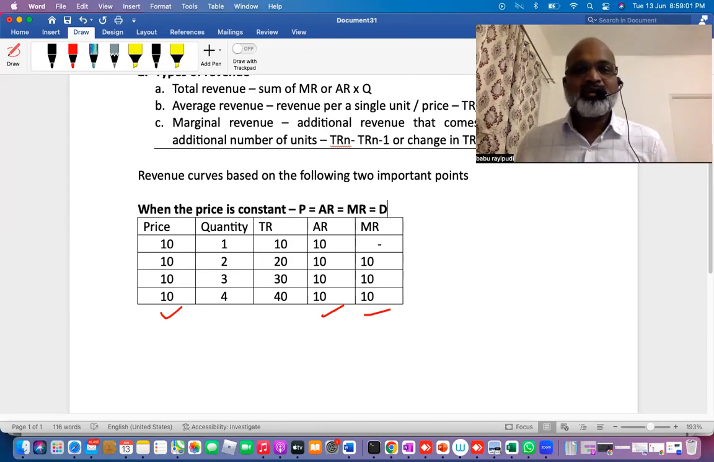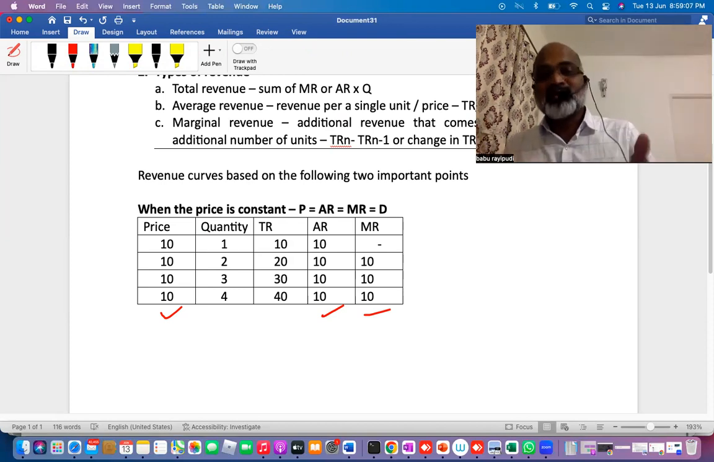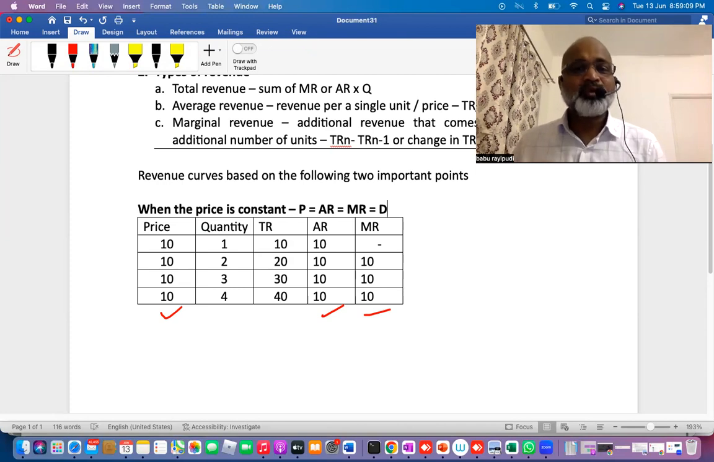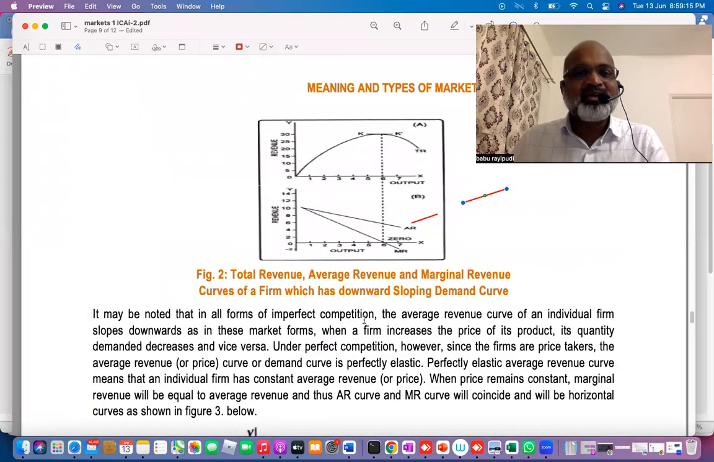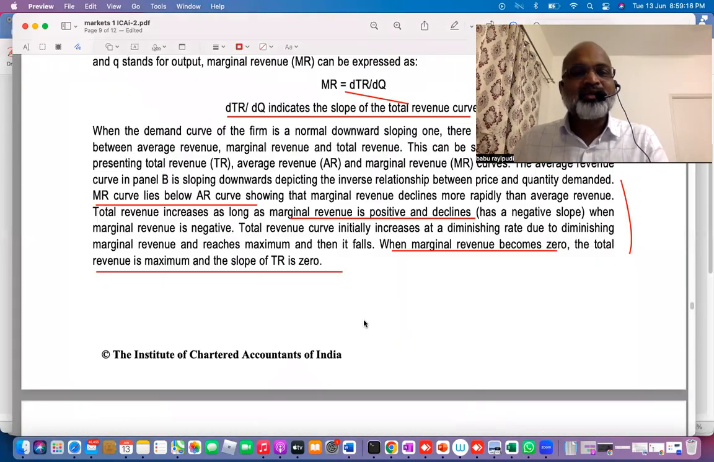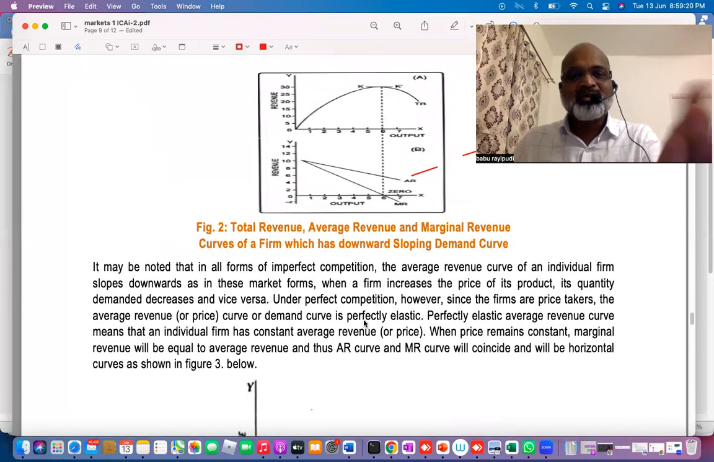No confusion. I'm trying to explain revenue curves. When the price is constant, the nature of the revenue curves will be different. What did I say? When the price is constant, as per the table I proved, it's not there in the textbook. They directly started giving revenue curves.